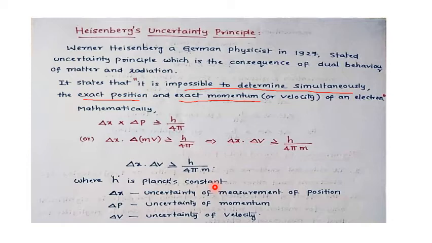Delta x is the uncertainty of the measurement of the position, delta p is the uncertainty of the momentum, and delta v is the uncertainty of the velocity. Okay, so dear friends, this is very important. Delta x into delta p is greater than or equal to h by 4 pi, because in solving the numericals, generally we take delta x into delta p equal to h by 4 pi. Clear? Okay, next.